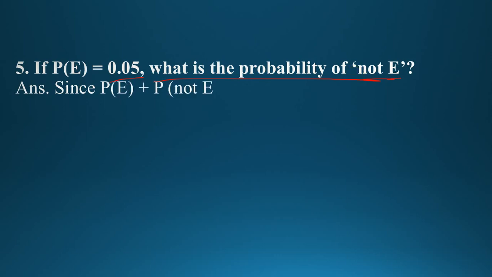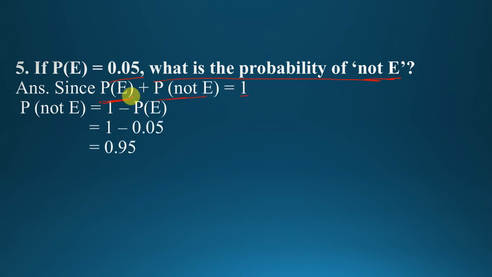We have to find the probability of not E, that means the complement of E. And we know that the sum of probability of E and probability of not E is always equal to 1. Therefore, P of not E can be found by 1 minus P of E.